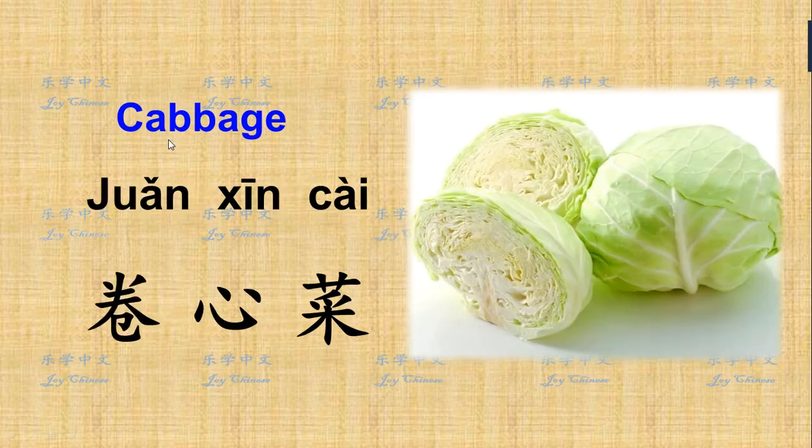Third one is cabbage. Actually, this one in Chinese has a lot of names. Today I just gave you one. 卷心菜. See, all of them include 菜, which means it's a vegetable with leaves. 卷心菜